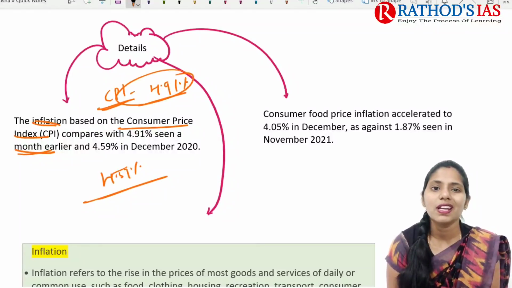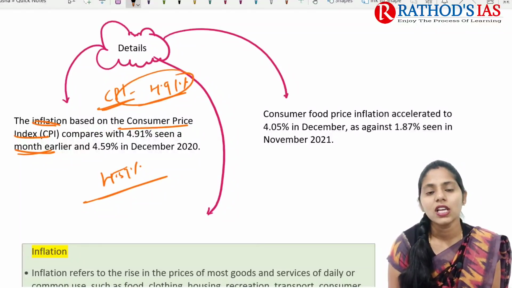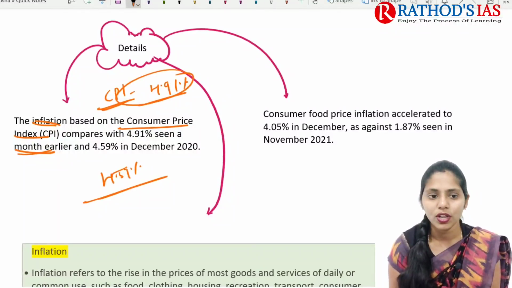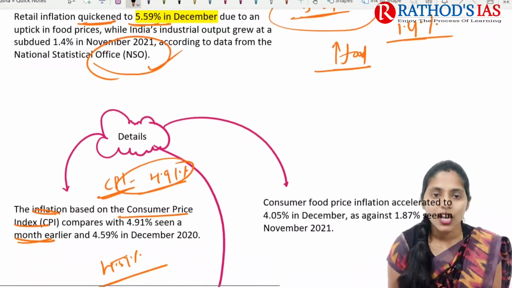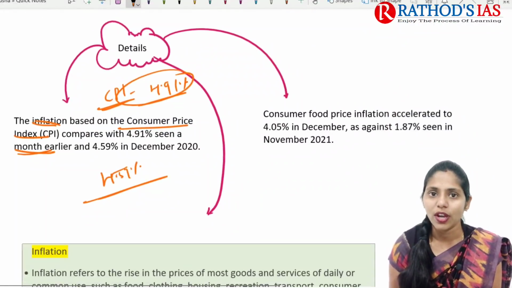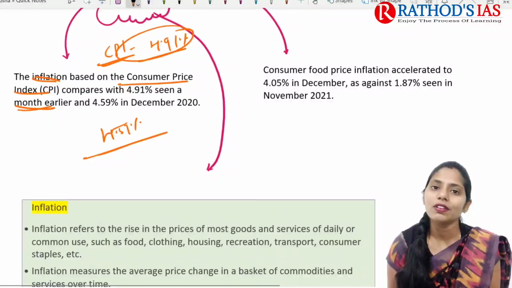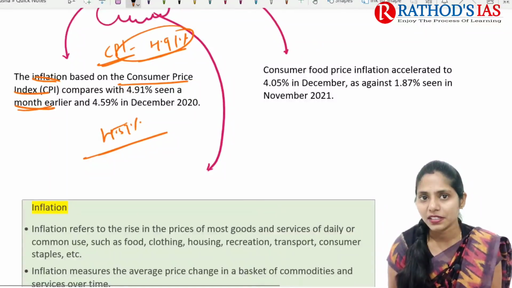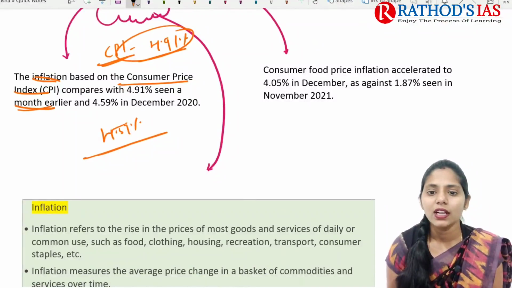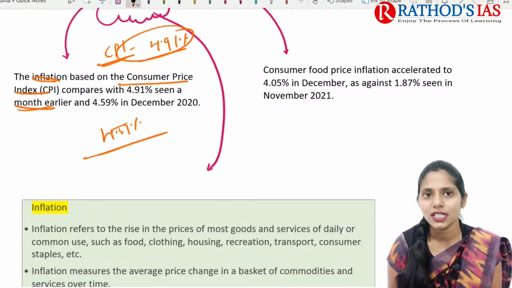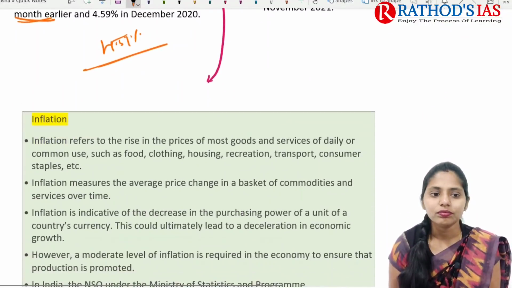So the inflation based on the consumer price index has increased. Consumer food price inflation also accelerated to 4.05% in December, and it was 1.87% in November 2021.